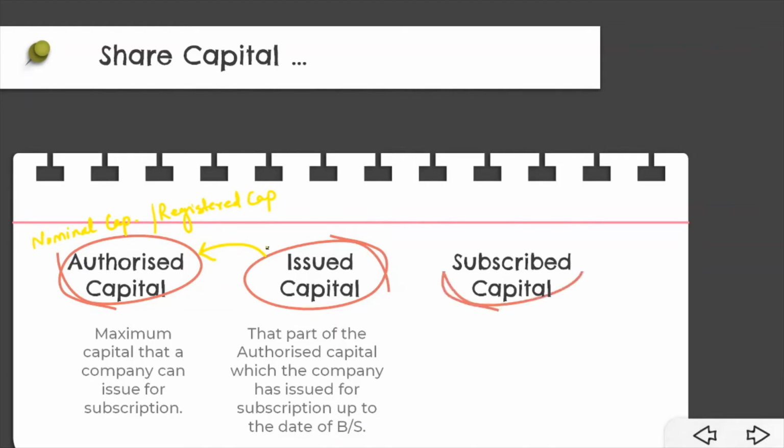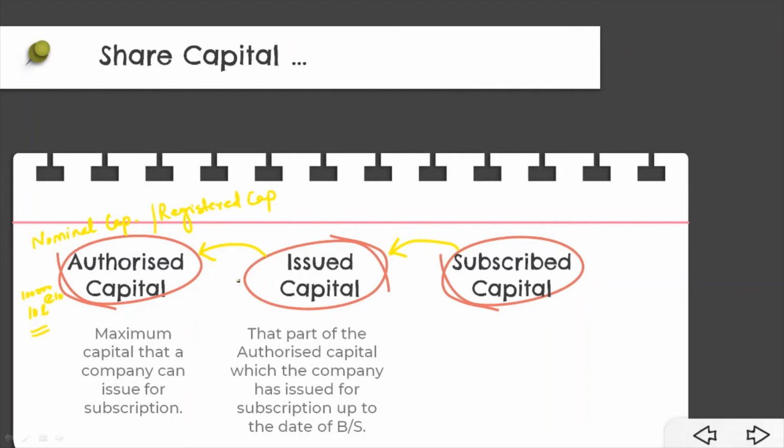Now we'll come to the subscribed capital. Subscribed capital is that part of issued capital which has been subscribed for by the public. It means that part of the capital which is for the time being subscribed by the members of the company. Okay, so suppose for example our authorized capital is rupees, let's say, 10 lakhs. Let's say 1 lakh shares at the rate of rupees 10 each. That is 10 lakh is my authorized capital.